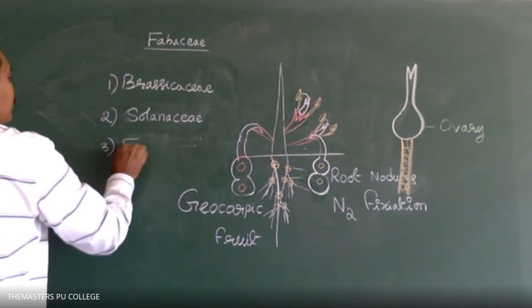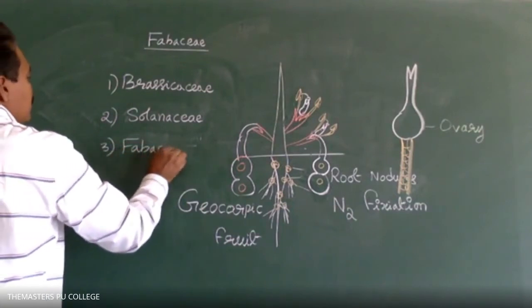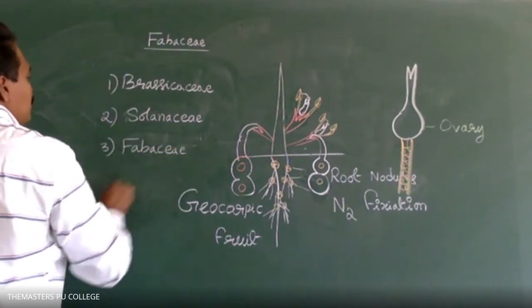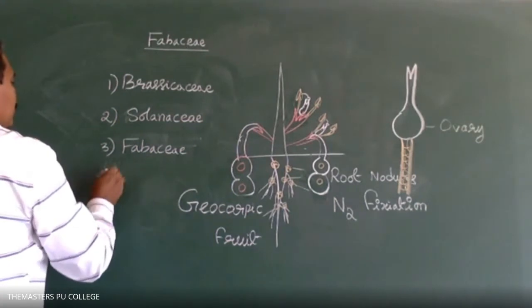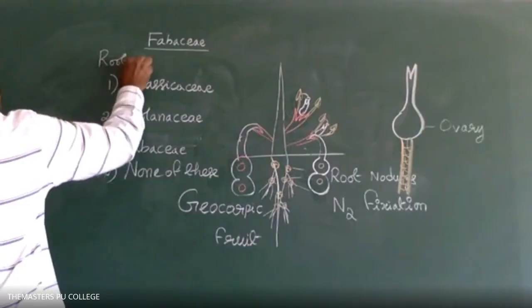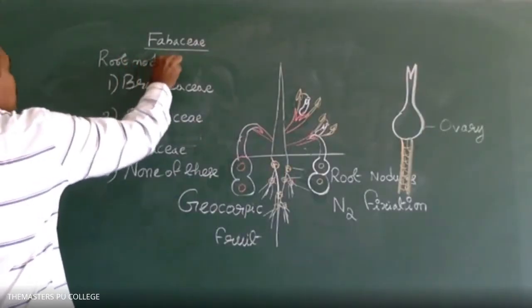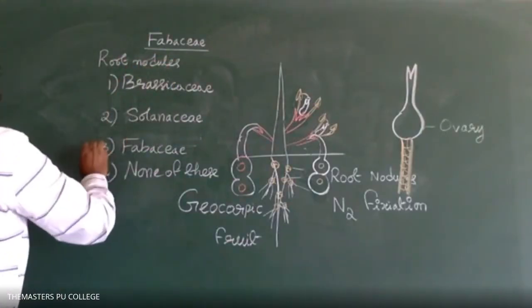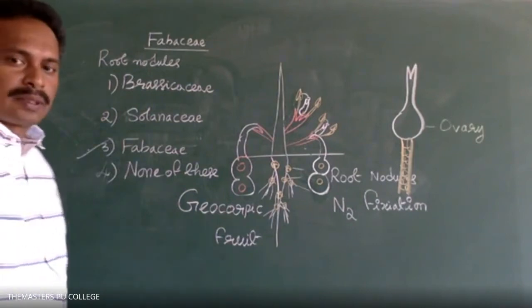Option 3 is Fabaceae. Option 4 is none of these. Option 3, Fabaceae. Very good. Yes, root nodules are present. Option 3 Fabaceae, root nodules.